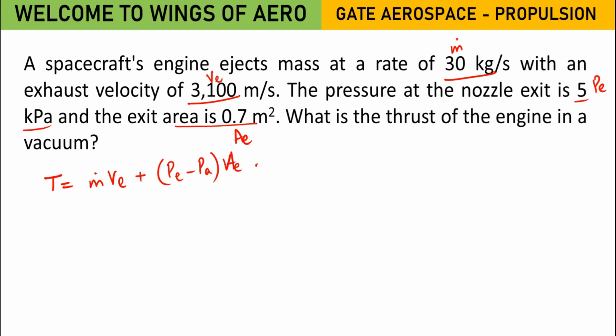Now since they have given in vacuum, that means PA will be 0. So all the values are given. So it is 30 into 3100 plus, here we have 5 into 10 power 3 minus 0 into 0.7. Very simple one. Solve this and let me know the answer.